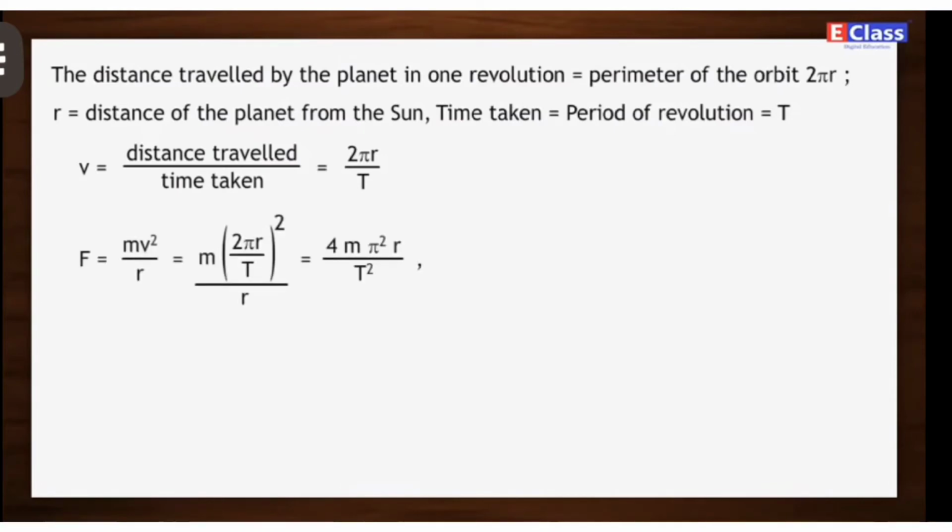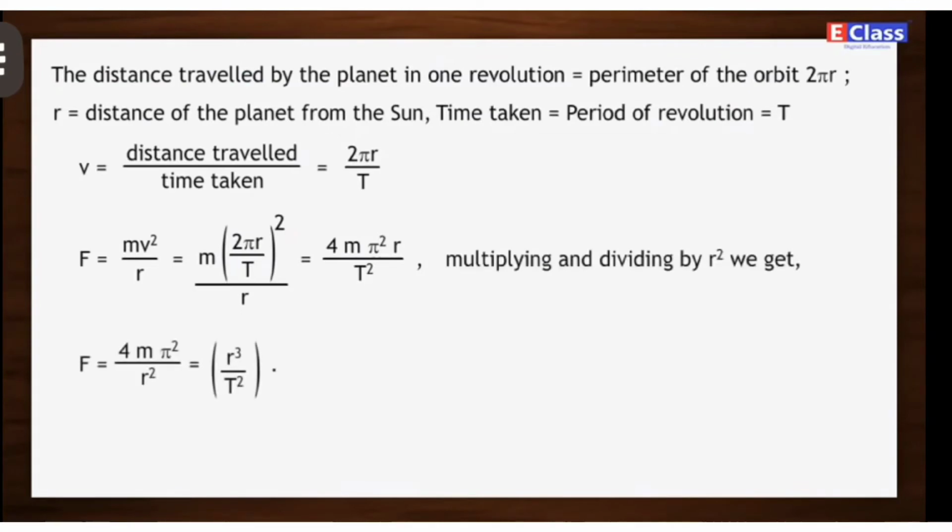F is equal to m v square upon r, which is equal to m times 2 pi r upon T whole square upon r, which is equal to 4 m pi square r upon T square. Multiplying and dividing by r square, we get F is equal to 4 m pi square upon r square times r cube upon T square. According to Kepler's third law, T square upon r cube is equal to k.